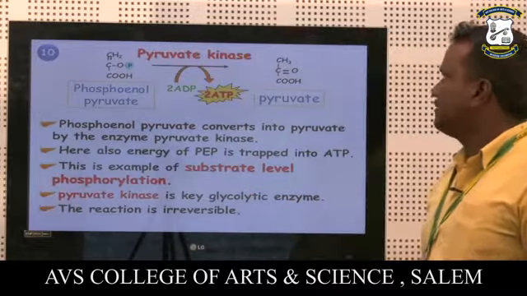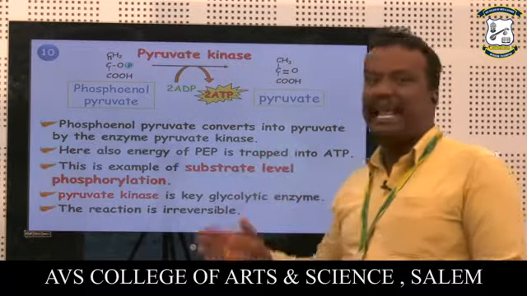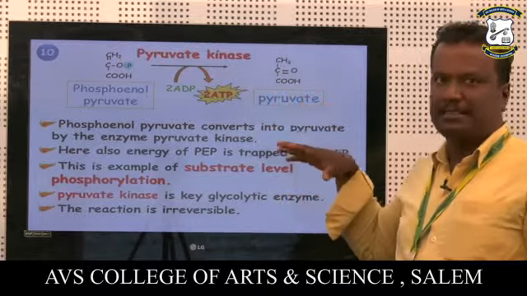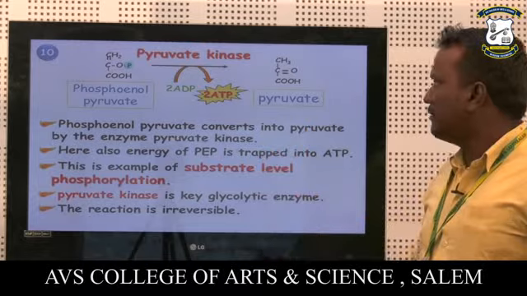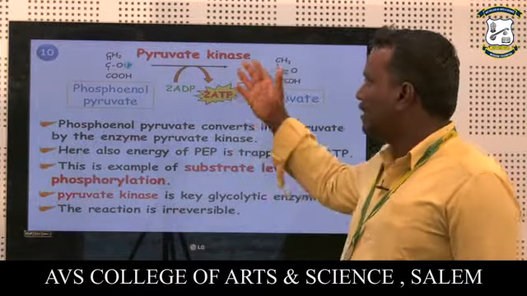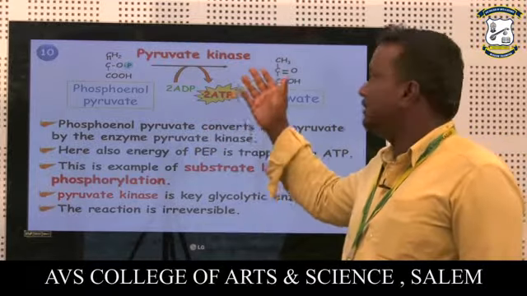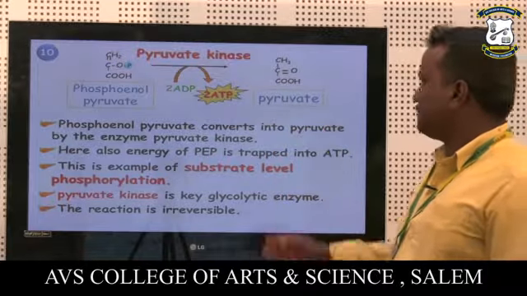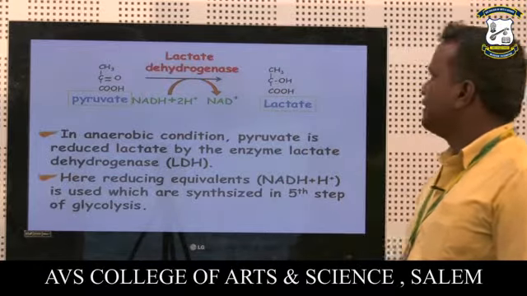In the last reaction, phosphoenolpyruvate is converted to pyruvate. This is in aerobic conditions. With the help of the enzyme pyruvate kinase, this last step is energy yielding. Two ADP are used to synthesize 2 ATP. It is an irreversible reaction.